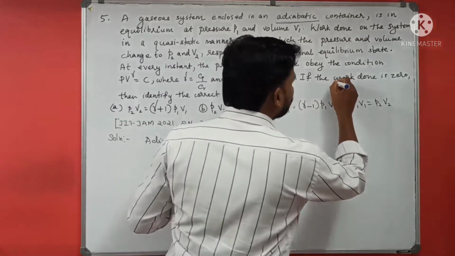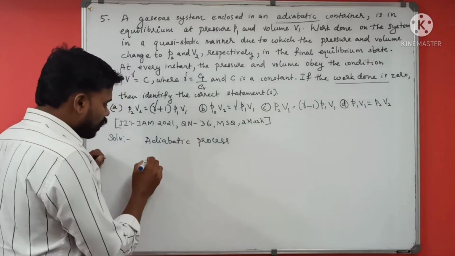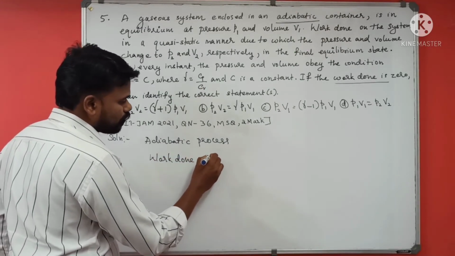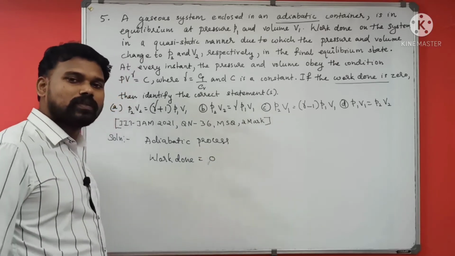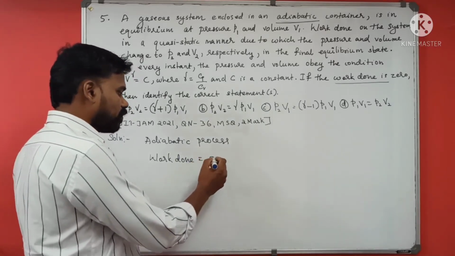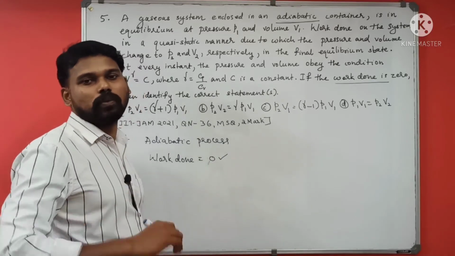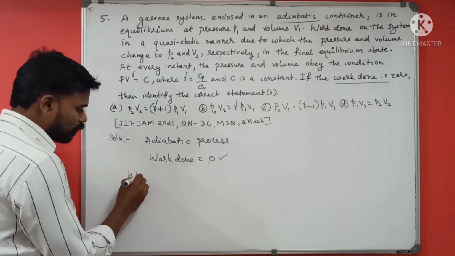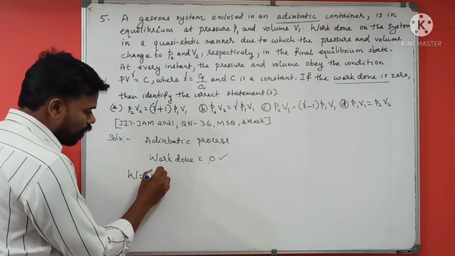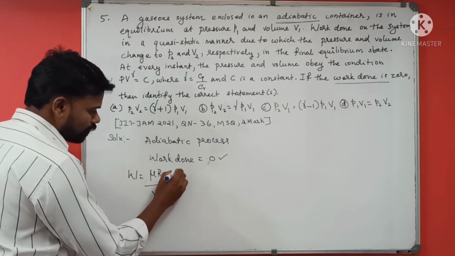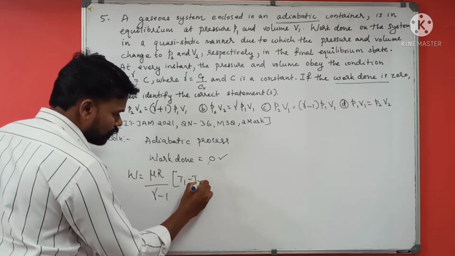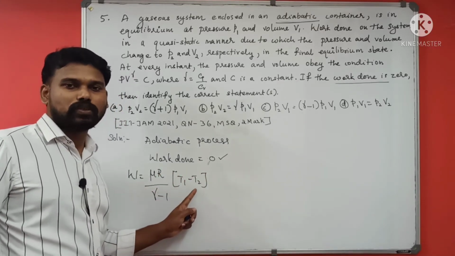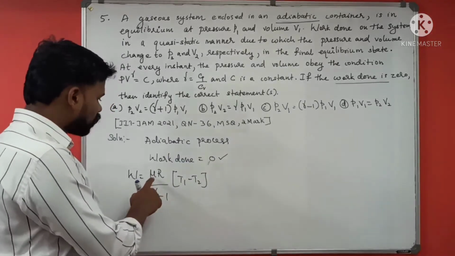The next thing given is that work done is 0. It's an adiabatic process, and it is given that work done equals 0. So what is the equation for work done in an adiabatic process? In terms of temperature, the equation is W equals mu R by gamma minus 1 into T1 minus T2, where mu is the number of moles of the gas.